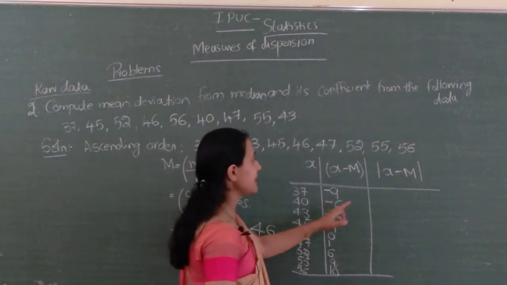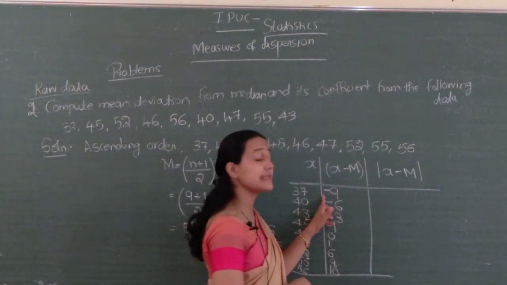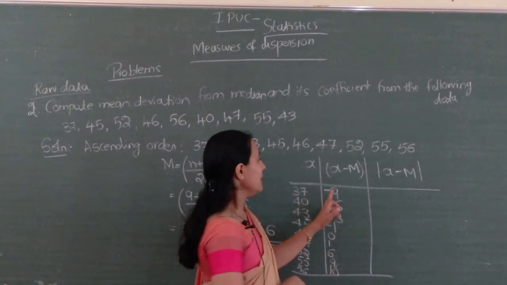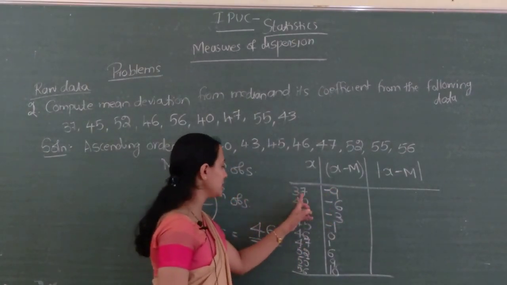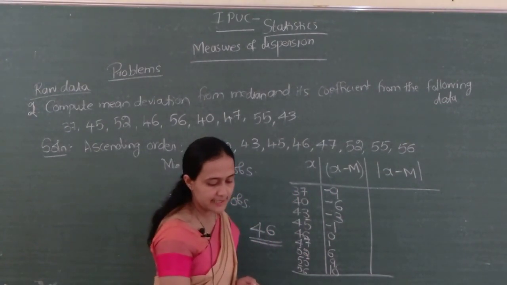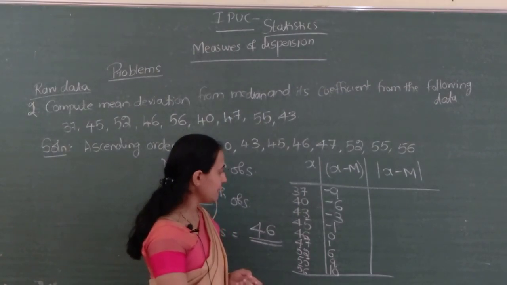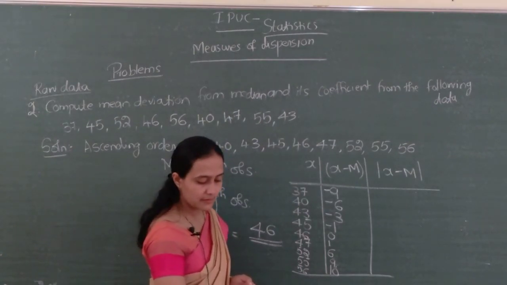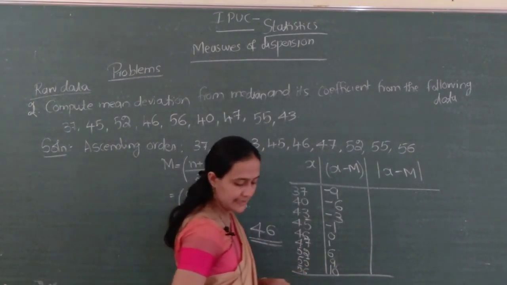Okay. Next, mod x minus m. Mod x minus m means which one? It's this one. Absolute value of 37 minus 46, 45 minus 46. Next, 52 minus 46. Yes, 10. 55, it is 9.